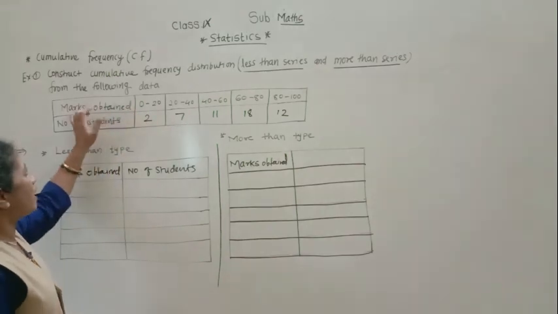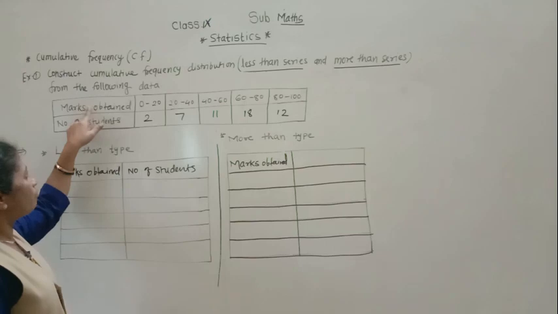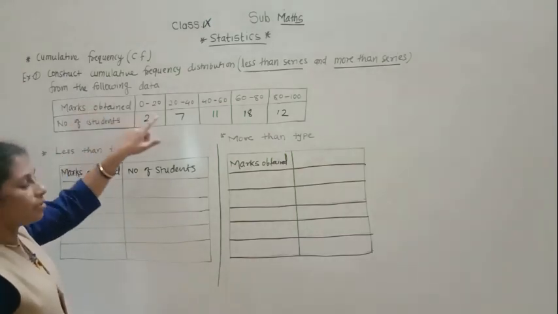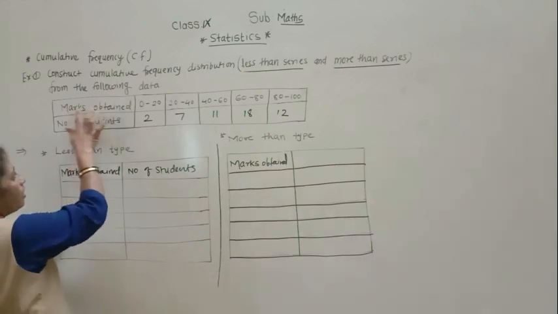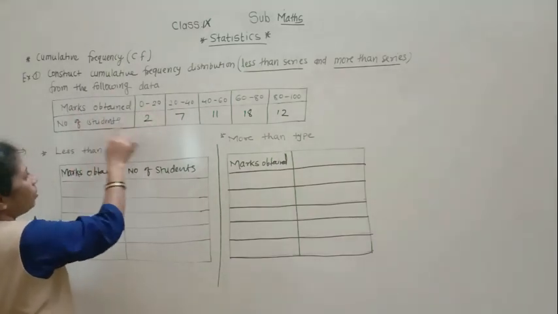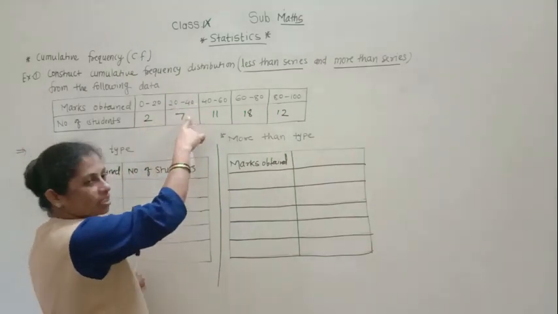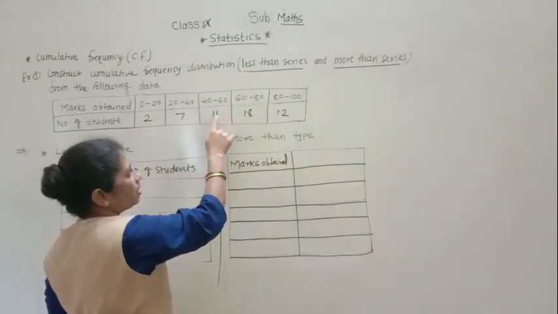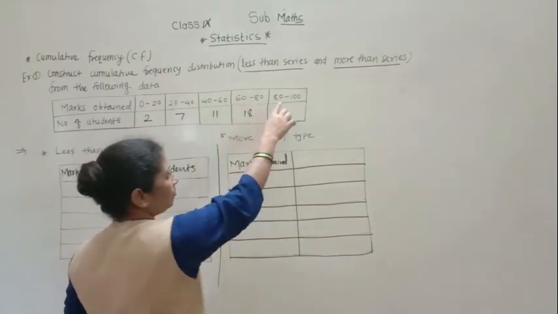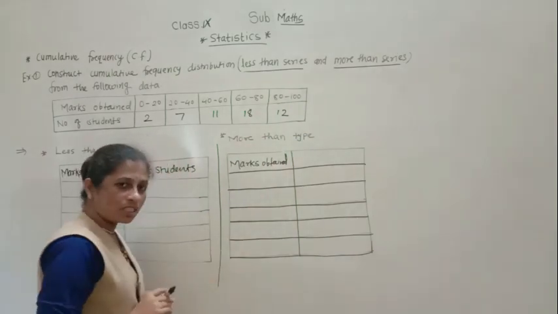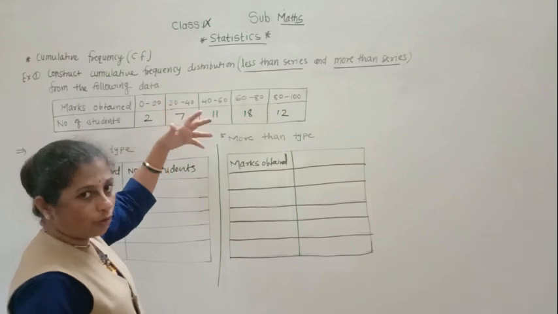It is classified like this. Class intervals are given, class intervals of marks obtained. So this is the information about the marks obtained by the students. Marks obtained 0 to 20, the number of students is 2; 20 to 40, the number of students is 7; 40 to 60, number of students is 11; 60 to 80, number of students is 18; and 80 to 100, number of students is 12. So it is of the test marks out of 100.